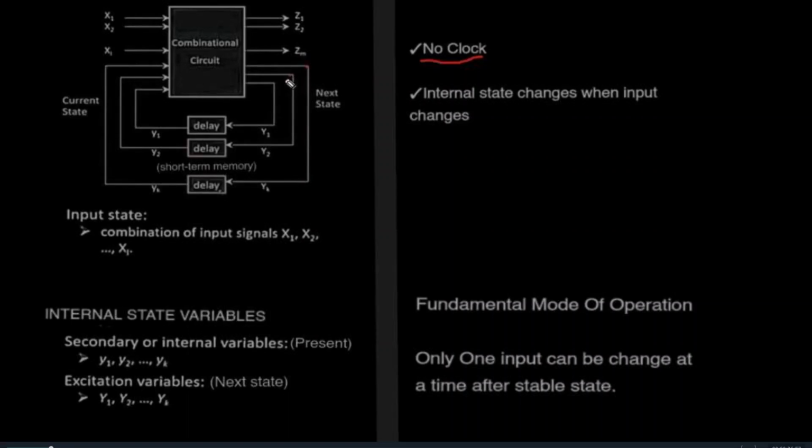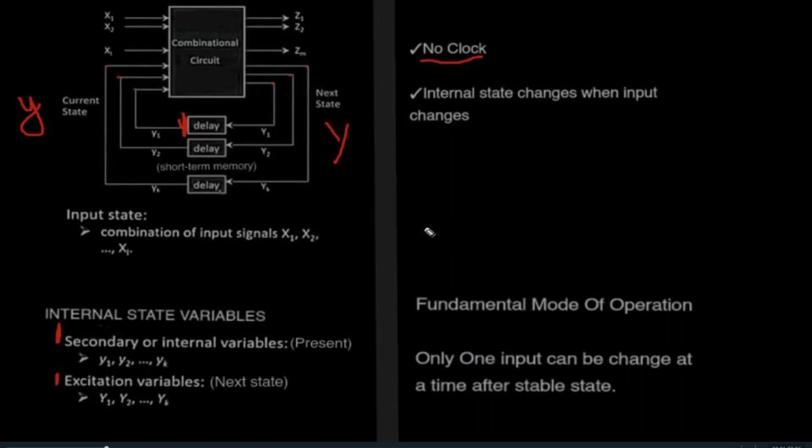The values here will be denoted by capital Y. These are the next state variables or the excitation variables. These excitation variables are fed to the circuit through these delay elements. The values after these delay elements will be denoted by small y. They are called the secondary or internal variables or the present state variables. Due to these uneven delays, we don't know the order in which these variables will change, so we will encounter a timing problem.